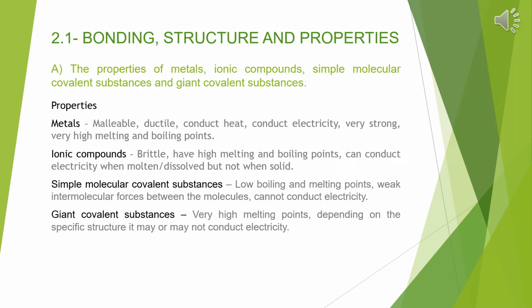For simple molecular covalent substances, they have low boiling and melting points, they have weak intermolecular forces between the molecules, and they cannot conduct electricity. Giant covalent substances have very high melting points, and depending on the specific structure, it may or may not conduct electricity.